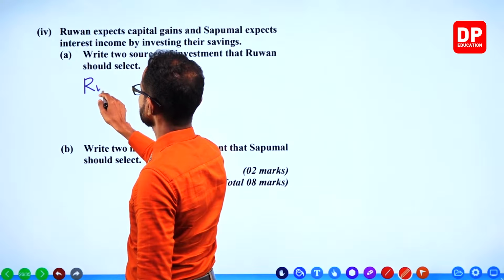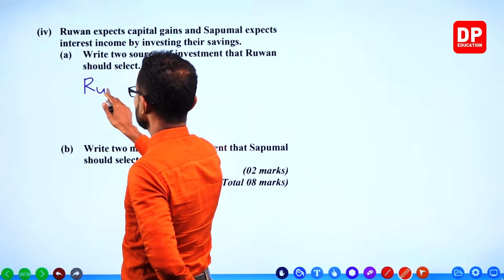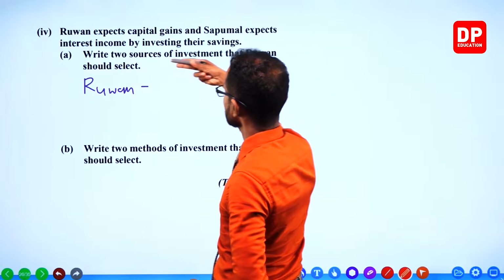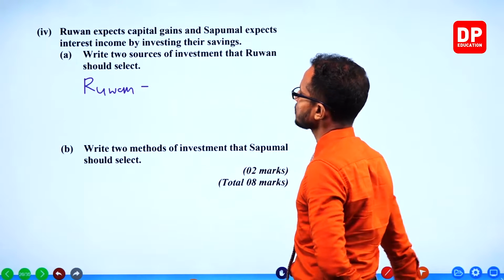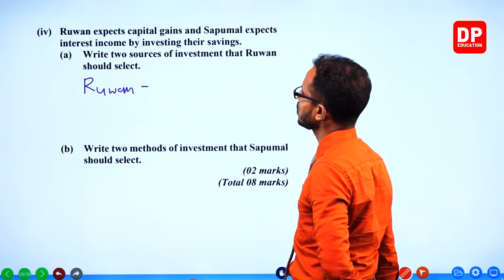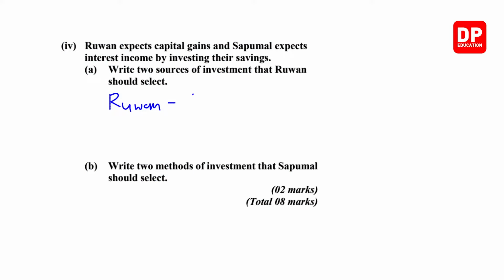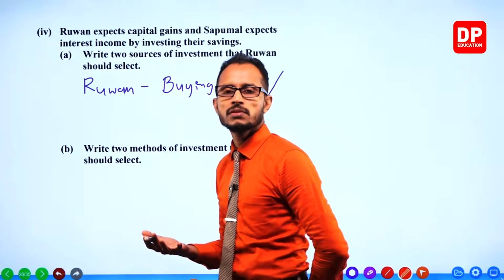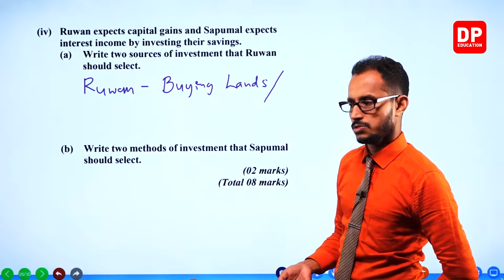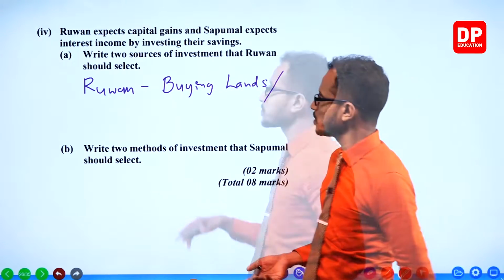Ruan. Ruan should select buying lands, because capital gains are really common if you invest your money in properties like lands or like motor vehicles.